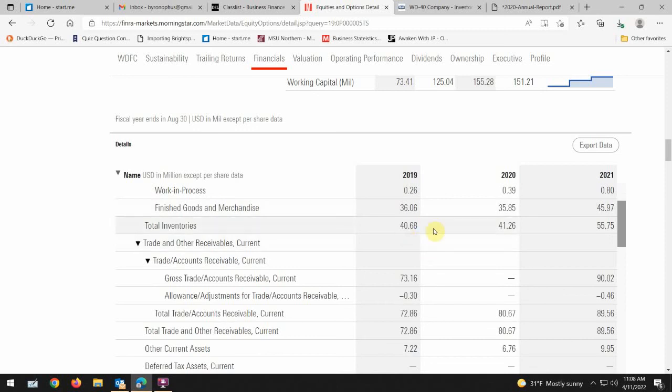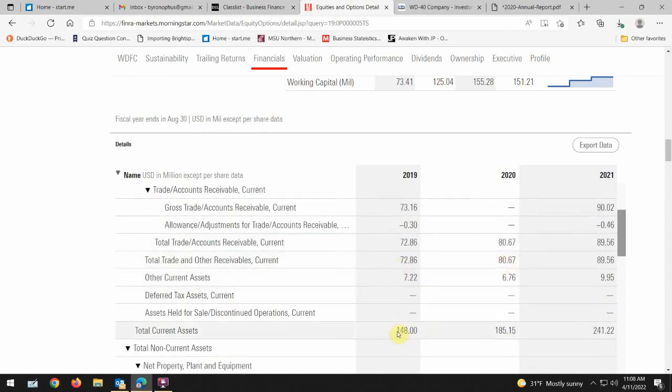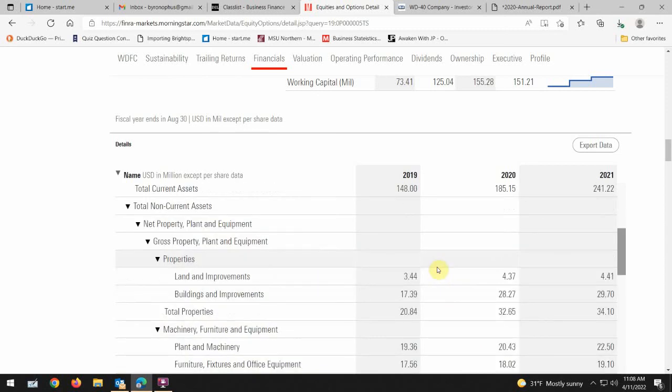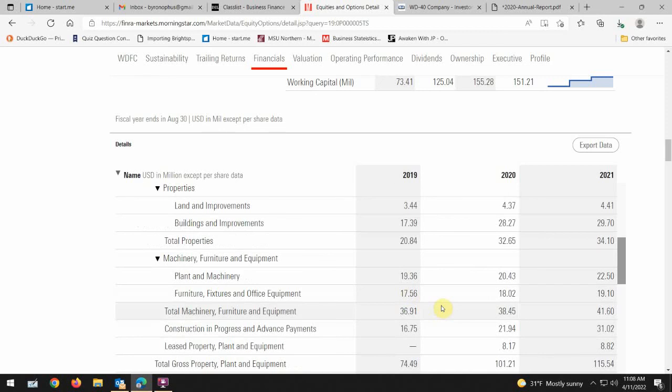So it gave them the liquidity, and that's what they were looking for. Inventories increased a little bit, accounts receivable increased a little bit, but total current assets were up about 40 million. So of that 60 million, about 40 million just went right to current assets. The other 20 million I could search through and find out, they got some properties, building improvements, things like that. We could go into great length about that, and we don't have enough room to. So we've figured out the basics of it, and it's enough that we can write about and talk about one of those major things that happened with this company in a particular year.